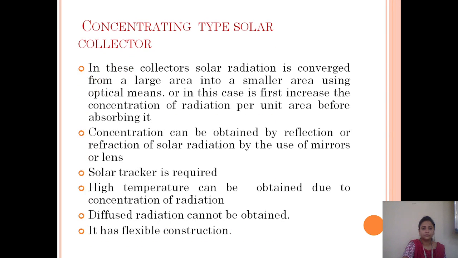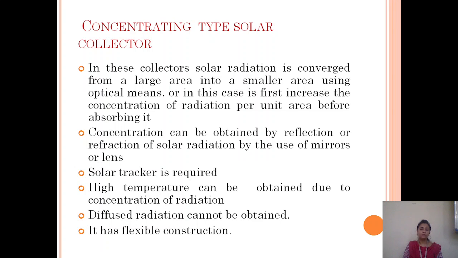Next, the concentrating type solar collector. In this type of collector, solar radiation is converted from a large area into a smaller area using optical means. In this case, it first increases the concentration of radiation per unit area before it absorbs.